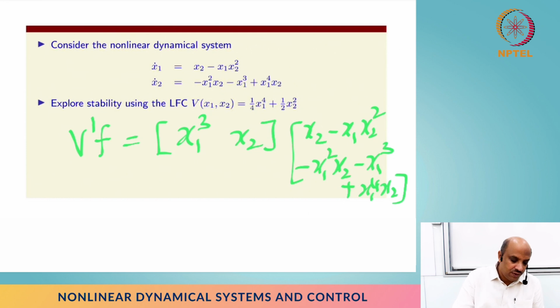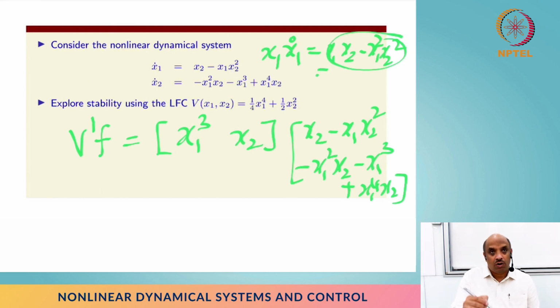But I'm going to do this magic: take the first equation and multiply with x1 on both sides. So I'm going to get x1 x1 dot is equal to x1 x2 minus x1 square x2 square, but these are 0, right? So on that invariant set, what we satisfy is x1 times x1 dot is equal to 0. But we know that x1 times x1 dot is the derivative of one half x1 square. So therefore x1 square has to be 0, so x1 has to be 0, right? So we conclude that x1 is going to be 0, but there is no way of guaranteeing x2 is equal to 0 at this particular time.